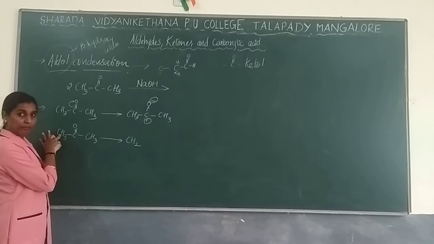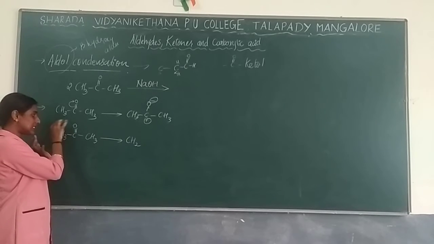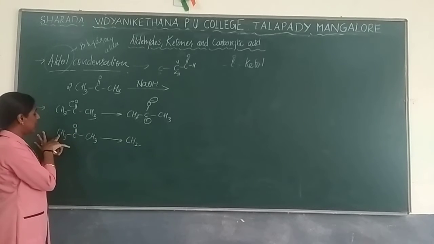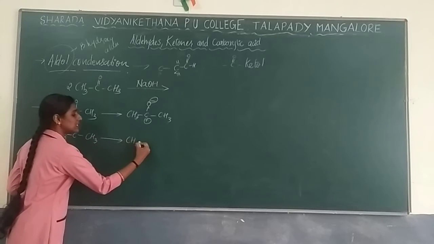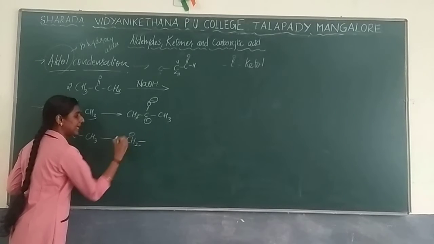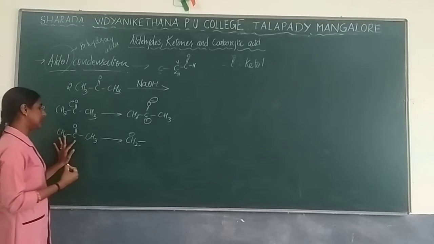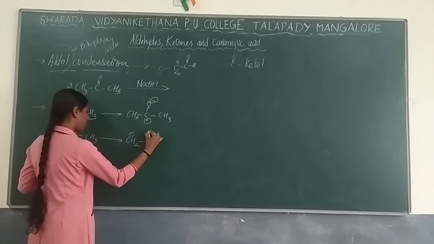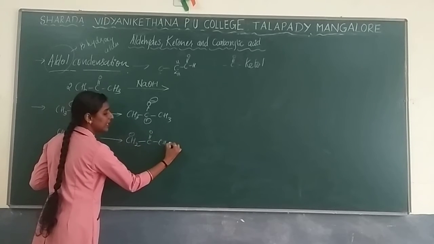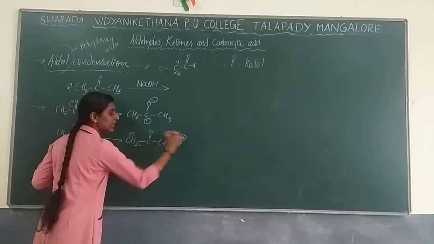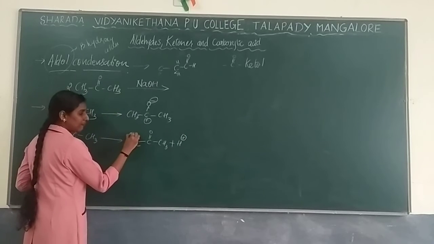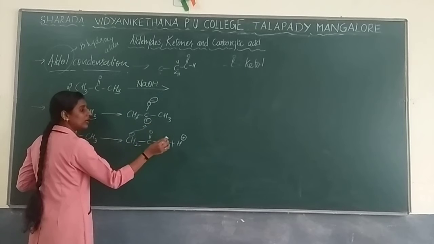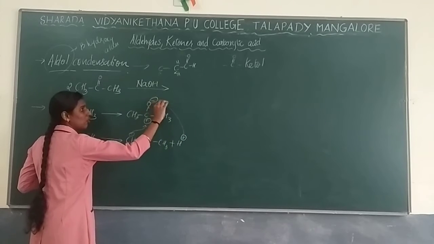So now hydrogen you are supposed to do. Consider only this alpha carbon now. Remove one of the hydrogens from here, so that CH2 will be formed and we get a negative charge here because of the reduction of the hydrogen. So now we are going to get CH4O and CH3 plus H plus the hydrogen over here, and from here the negative charge over here as well as the negative charge over here.